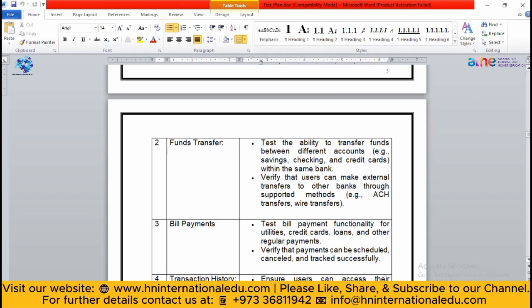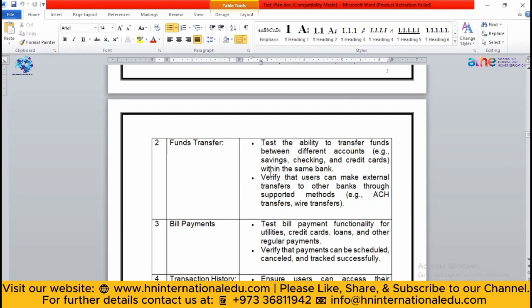I will test whether my application is able to transfer funds between two accounts, like saving, checking, and credit cards, within the same bank or not. Then I will test whether my application can make external transfers or not. Means if you want to transfer your money from one banking account to another, whether your application is capable of doing that or not. So these are the different kinds of testing that you can perform on your application.